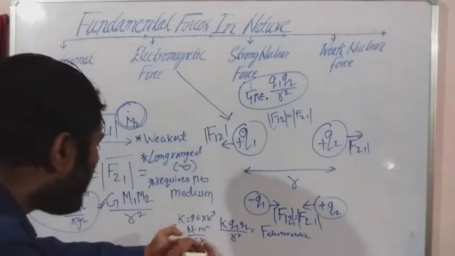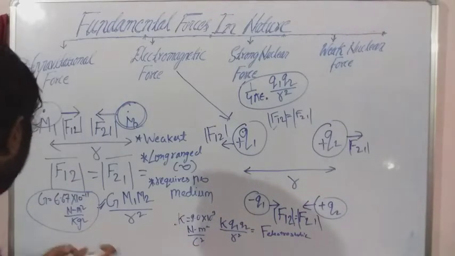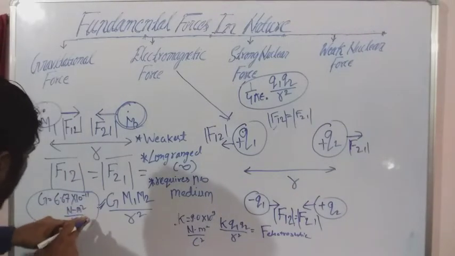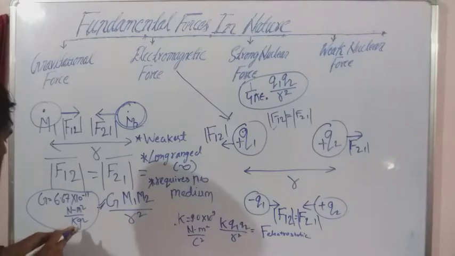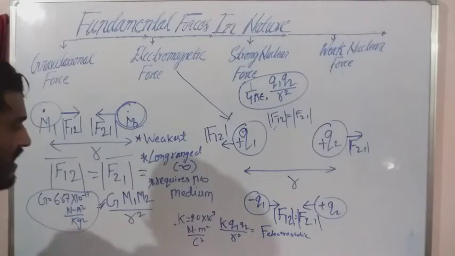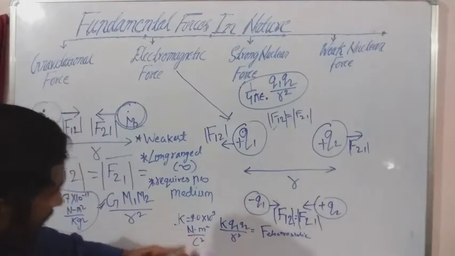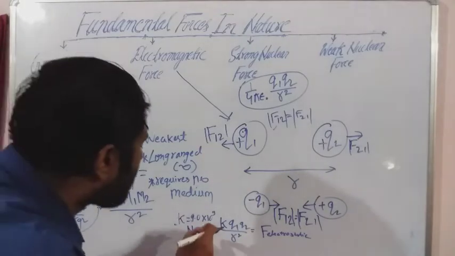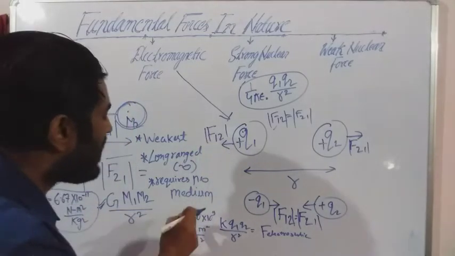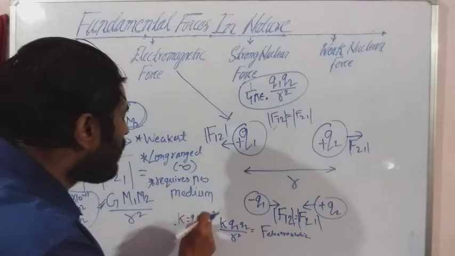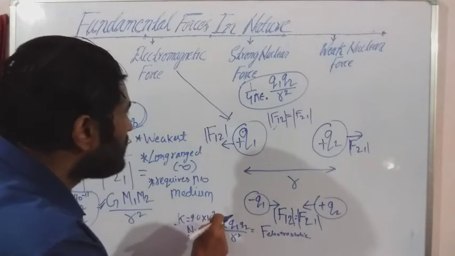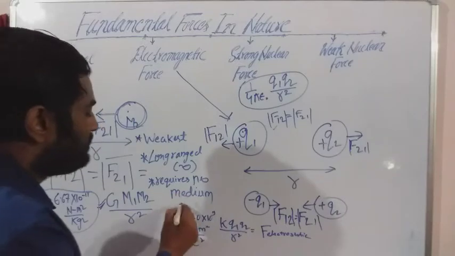If you compare this with the gravitational one, that is Newton meter square per kg square, because there we are talking about the masses, and here it's Newton meter square per Coulomb square, because we are talking about the charges. So the value of K is 9.0 into 10 to the power 9.